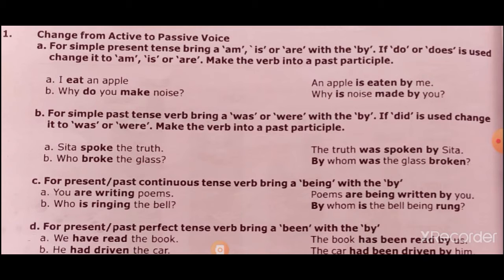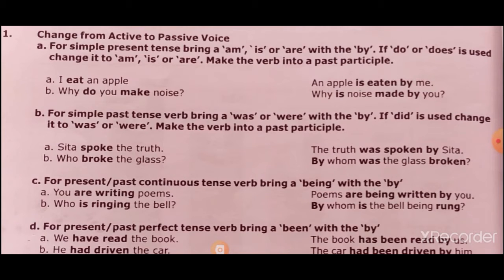So, dear students, at first, for simple present tense, bring am, is, or are with the by. If do or does is used, change it to am, is, or are.